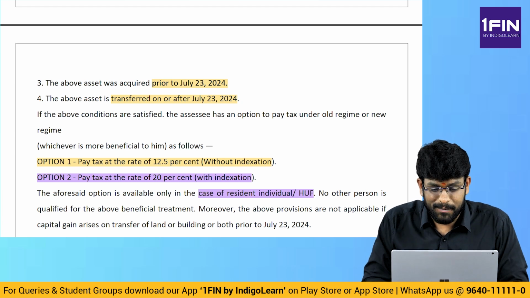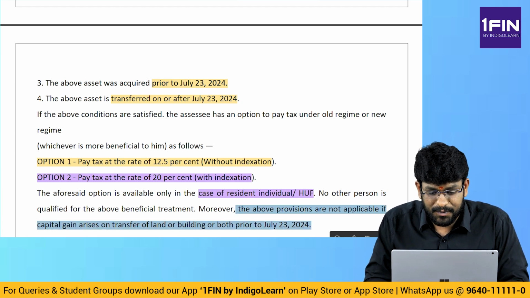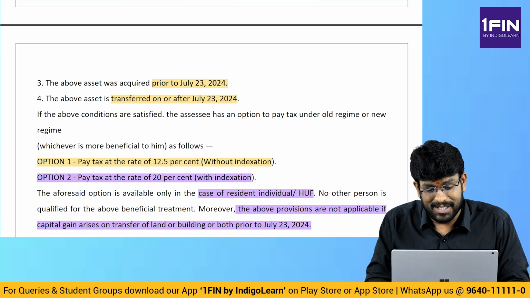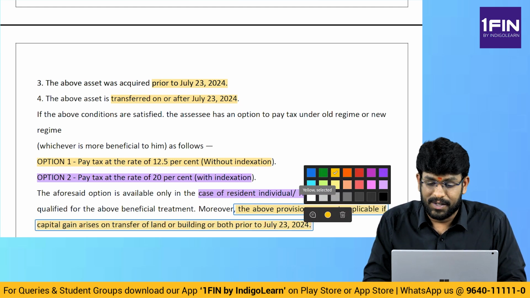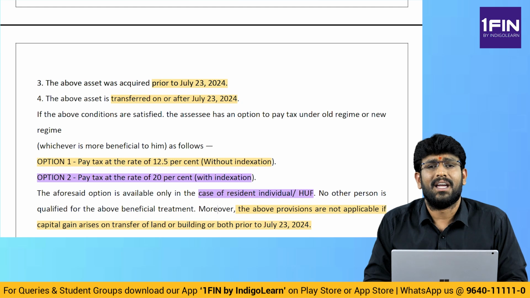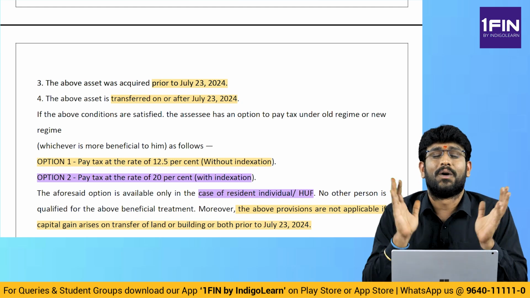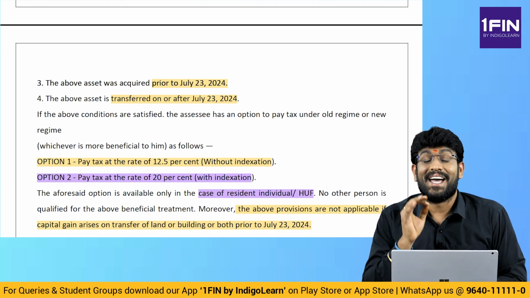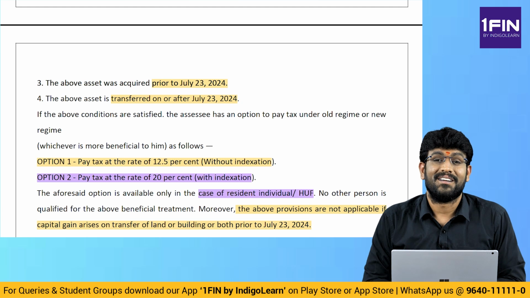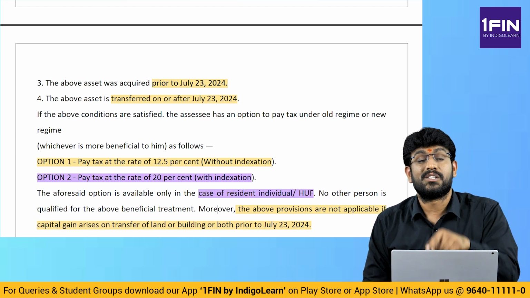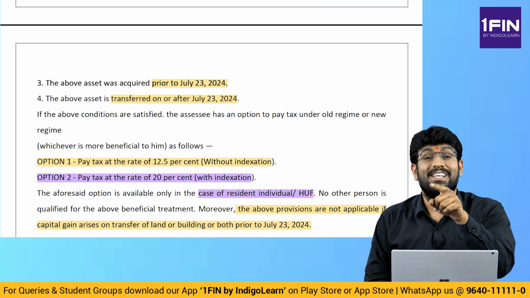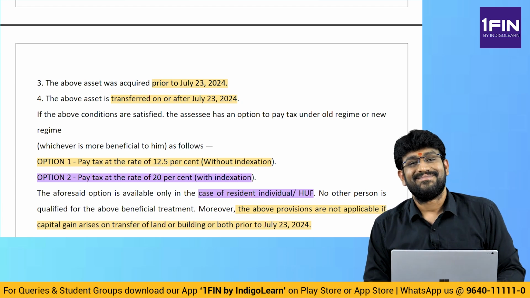But you see one line, above provisions are not applicable if capital gain arises on transfer of land or building or both prior to 23rd July. If it is prior to 23rd July, then directly compute without indexation and pay tax at 20%. Very, very interesting amendment. Very, very important. And mark my words, this will come in exam. Next point.